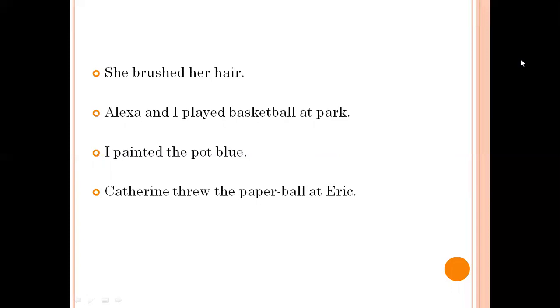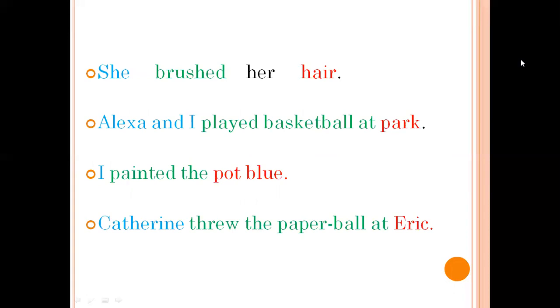Let us go through these examples now. She brushed her hair. She is the one who is doing the action of brushing. So she is the subject. Brushed her hair is predicate which tells us what she, the subject, is doing. And hair is the object that is being brushed.